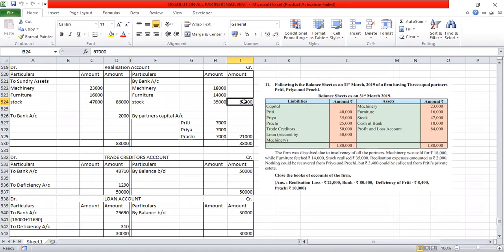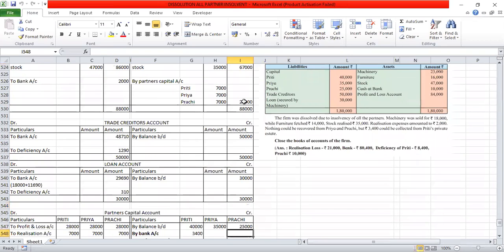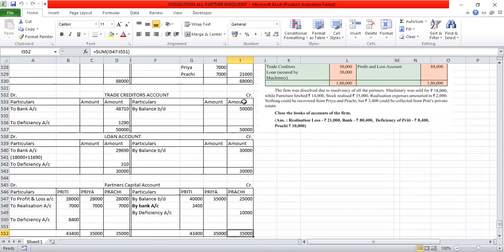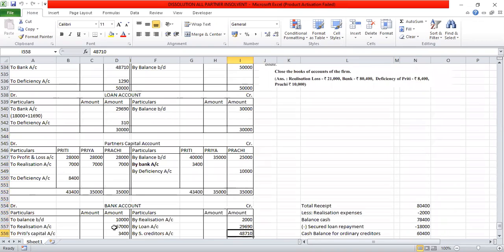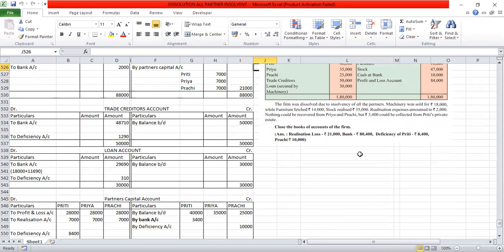So bank is the receiver. So bank account will be debited by rupees 67,000, that is to realization 67,000. The next adjustment says the realization expenses is rupees 2,000.